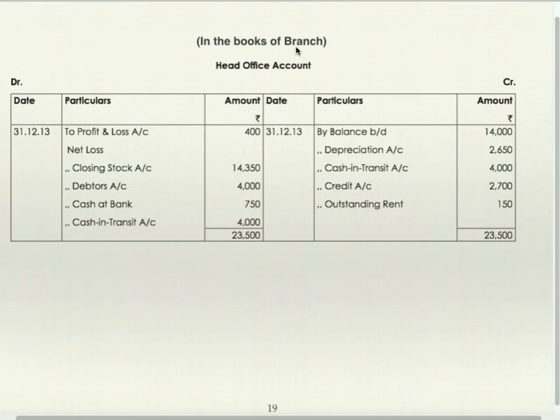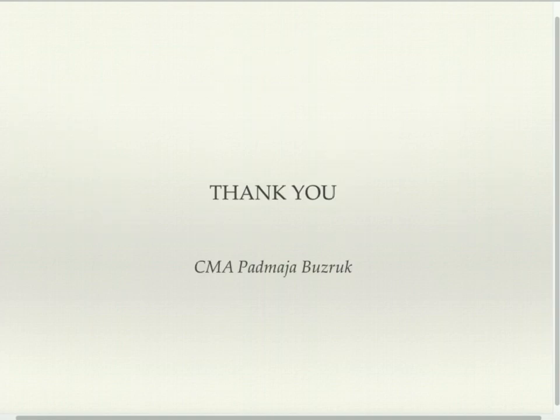So in the books of branch, head office account also, again here it will match, it will not show difference, but it will match by a different figure. So as per both the first method and second method, if you prepare head office account in the books of branch, it will match, but the amount will be different. It will not be the same. Thank you.